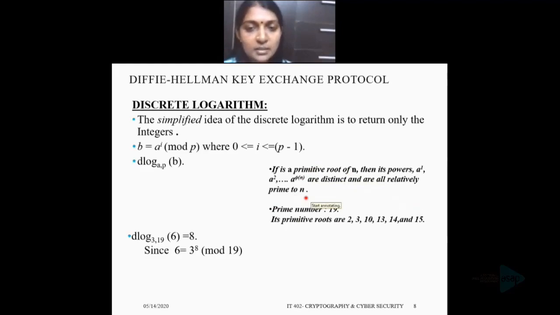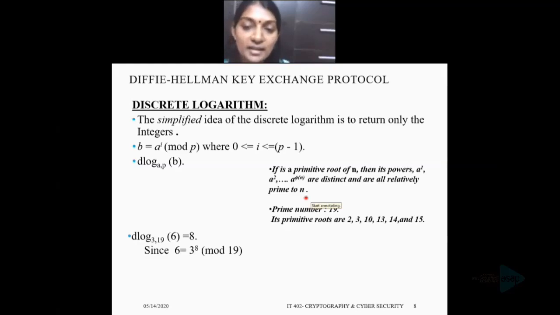Okay, just consider one example. Suppose the prime number 19, its primitive roots are 2, 3, 10, 13, 14 and 15. That means 2 raised to 1, 2 raised to 2, 2 raised to 3, etc., to 2 raised to 19 minus 1, because here 19 is a prime number. The phi of a prime number will be that number minus 1.